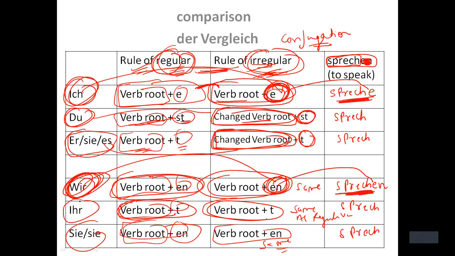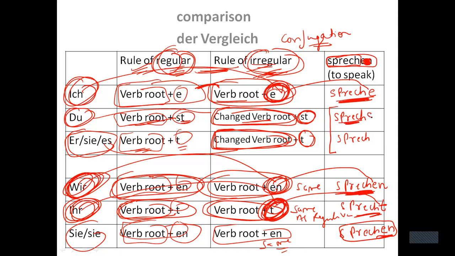Now here it is ihr, next is ihr. It says t as an ending, right? So I should write sprecht. It will give you the meaning of you all speak. Similarly, in the last, I should write sprechen, right? But here the rule is different. It says that I need to change the verb root. Verb root is this.